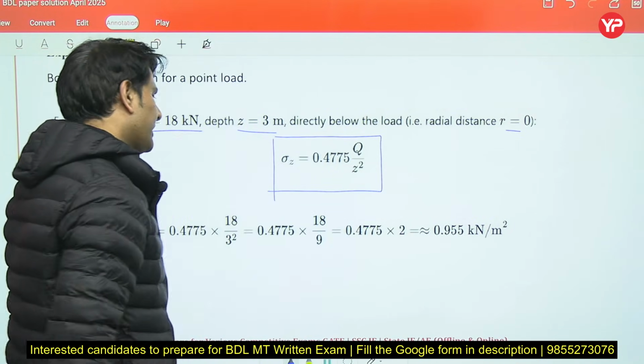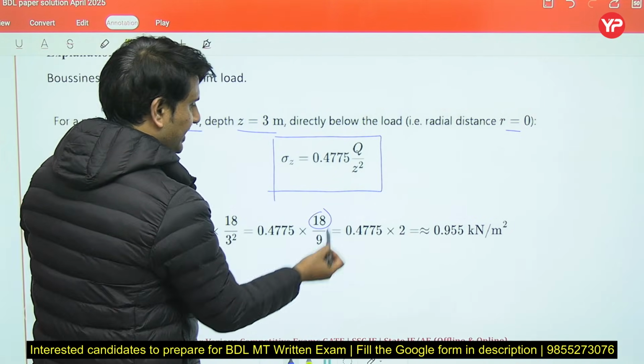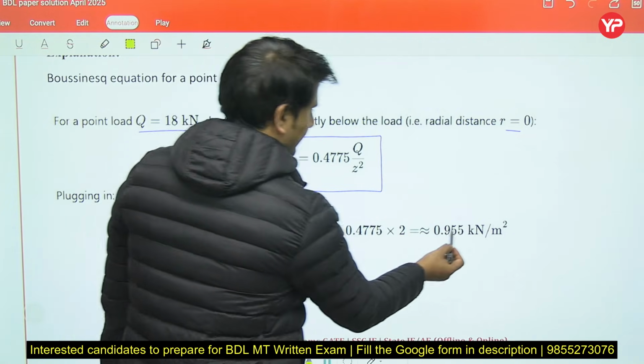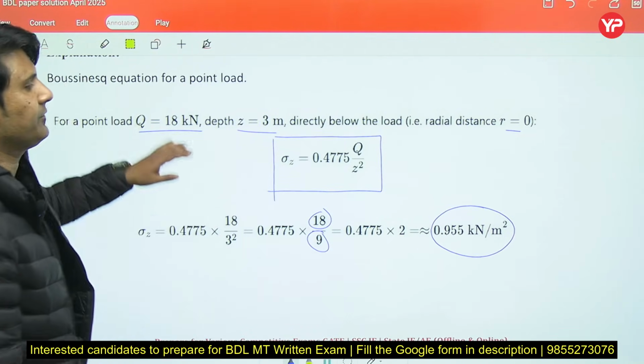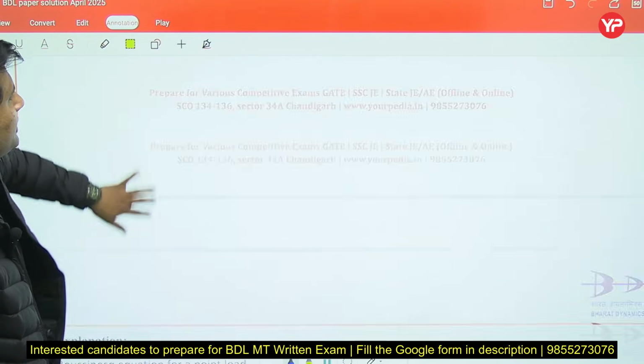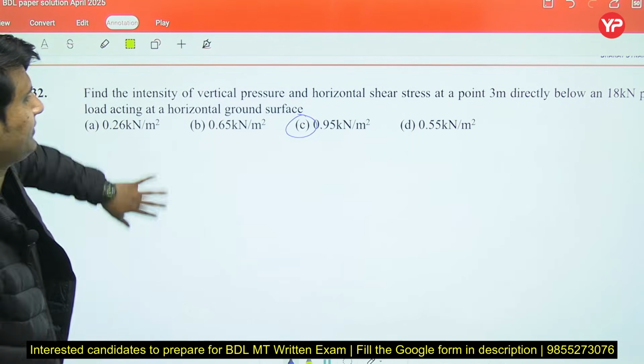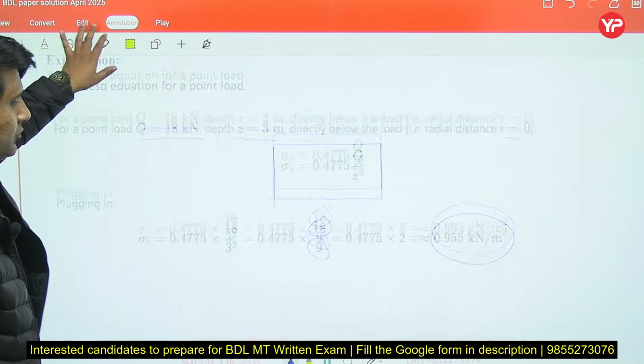So formula for stress calculation just below the load at Z depth of height is 0.4775 Q by Z square. Q is 18, Z was 3, Z square is 9. Then you will get the answer 0.955 kilonewton per meter square. So right option will be C, 0.95 kilonewton per meter square.